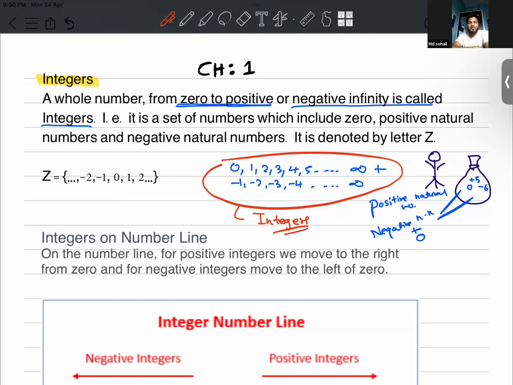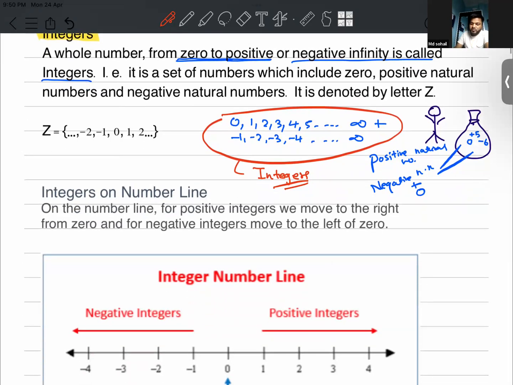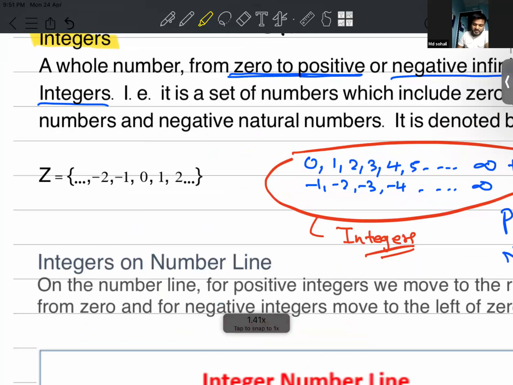Yeah, very good. It is nothing but simply the collection of positive natural numbers and negative natural numbers together with 0. We can put it like this. It is denoted by the letter Z. So here's an example.